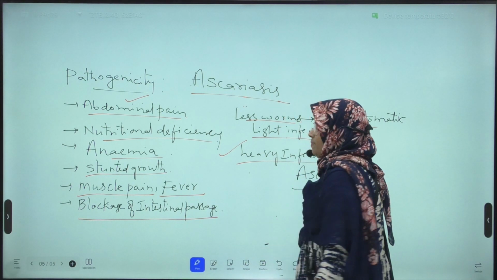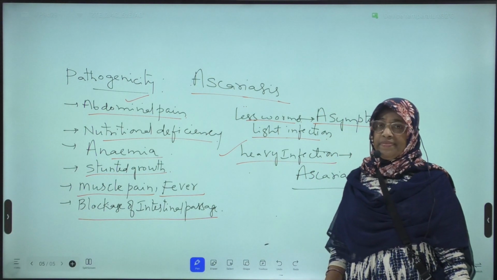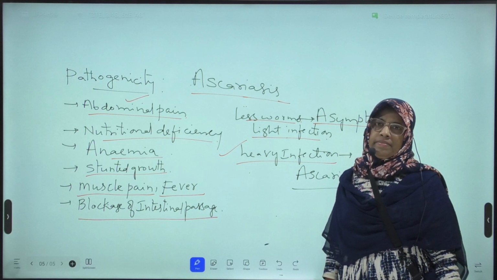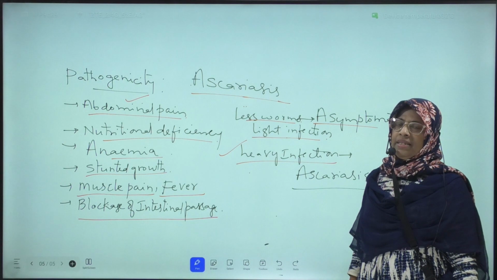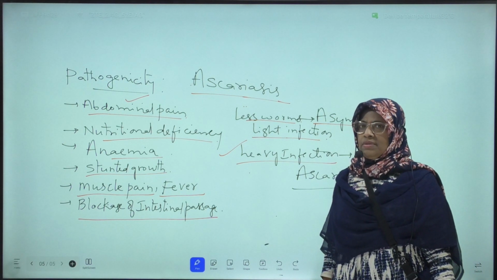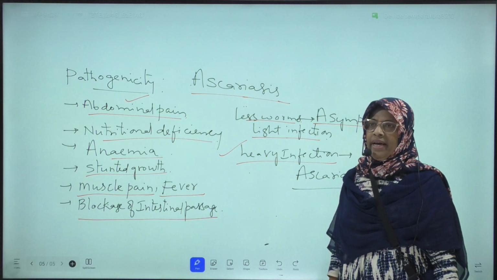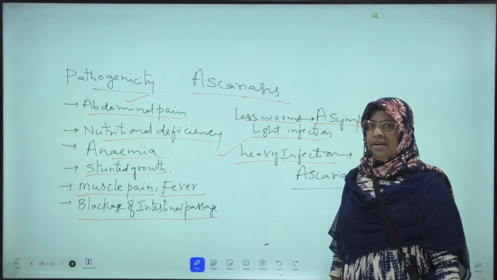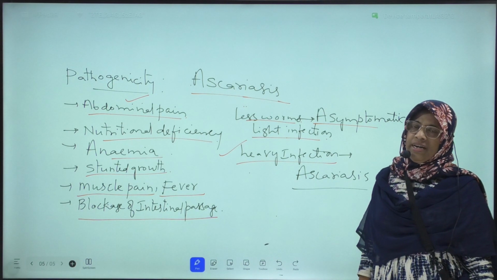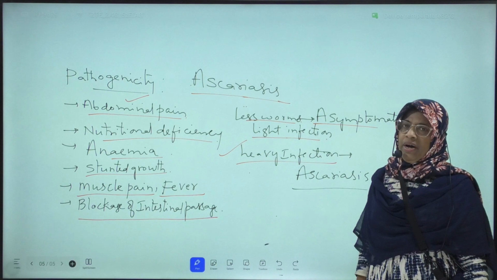Okay, with that, the structure, life cycle and pathogenicity of Ascaris is completed. I hope I cleared this topic for you. Okay, we will continue in tomorrow's class. In tomorrow's class, we will discuss Wuchereria bancrofti, which is another nematode parasite. It is commonly known as filarial worm. We will discuss this filarial worm in tomorrow's class.